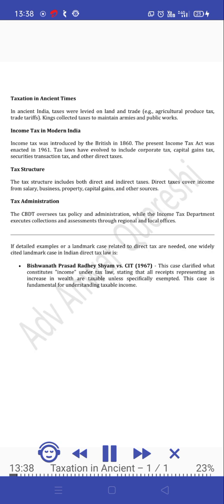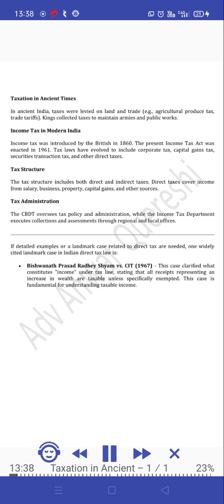Background of taxation system of India. Taxation in ancient times. In ancient India, taxes were levied on land and trade, e.g. agricultural produce tax, trade tariffs. Kings collected taxes to maintain armies and public works. Income tax in modern India. Income tax was introduced by the British in 1860. The present Income Tax Act was enacted in 1961. Tax laws have evolved to include corporate tax, capital gains tax, securities transaction tax, and other direct taxes.